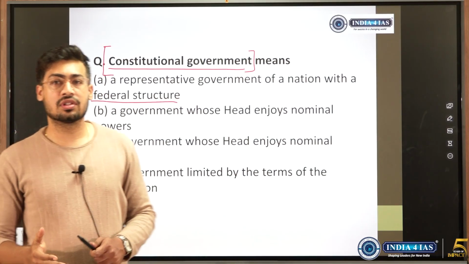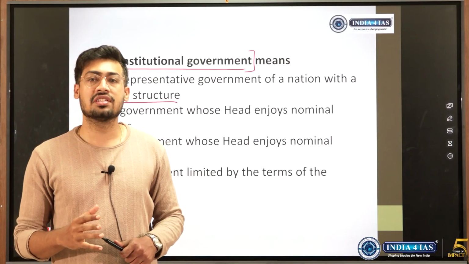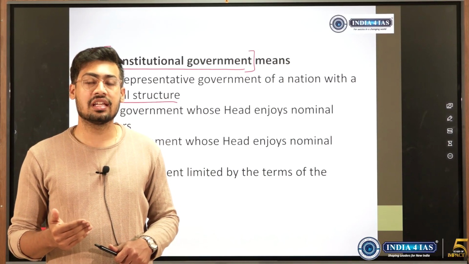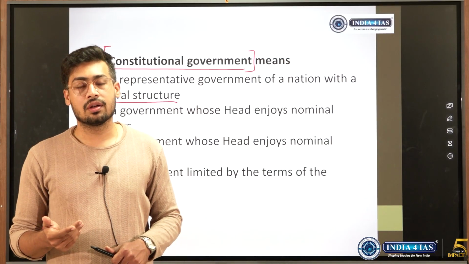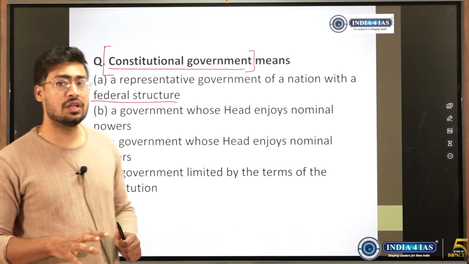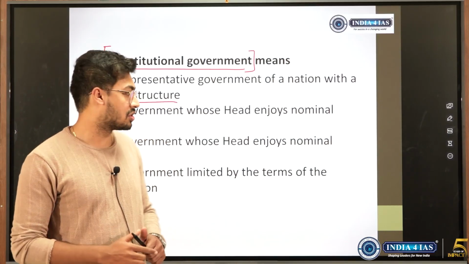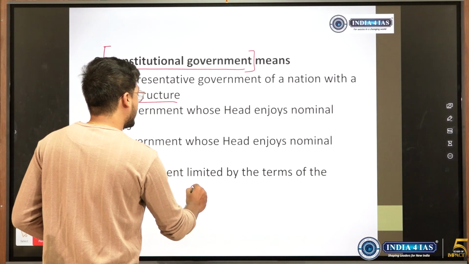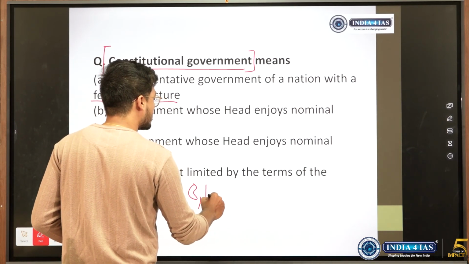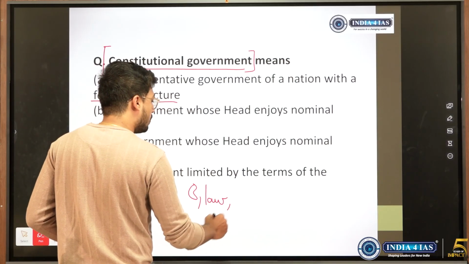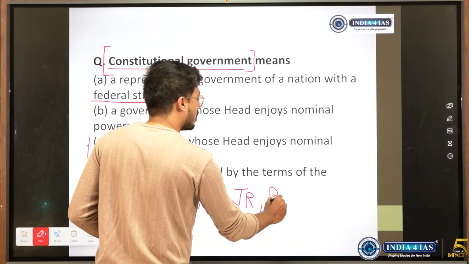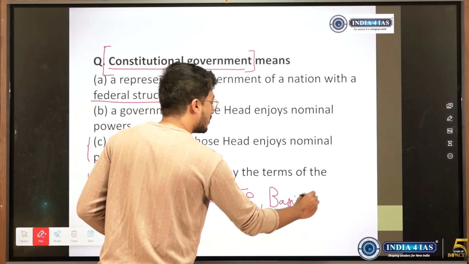So in India also the same thing has been followed. It is the constitution which is supreme over the other organs of the state, be it the judiciary, the legislature, or the executive wing. So in a constitutional government, the government of the day is constrained by the constitution. The government does not exercise supreme power. Its power is limited by the constitution, or the law which it itself made, or by judicial review, or by the basic structure which the Supreme Court has given.